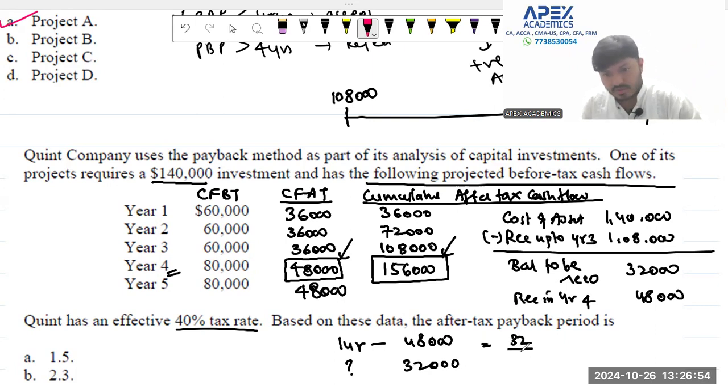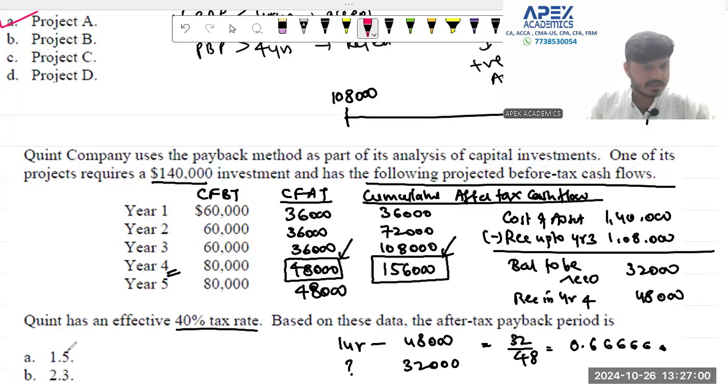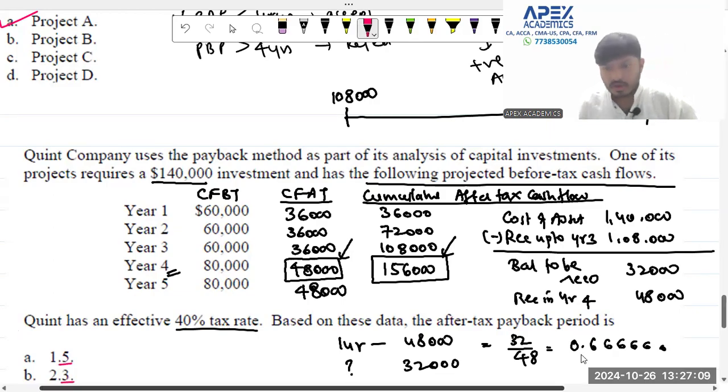It will be 32 divided by 48, which is equal to 0.66666. Now you will notice in this particular question that they are doing up to 1 decimal. If you notice in the answer, they are up to 1 decimal. So if I have to round this off, I will round this off to 0.7.